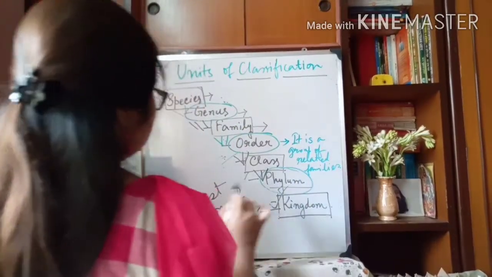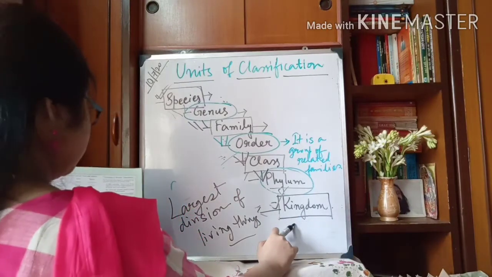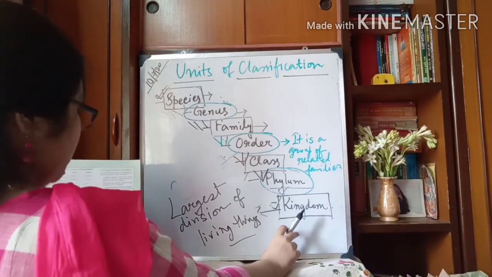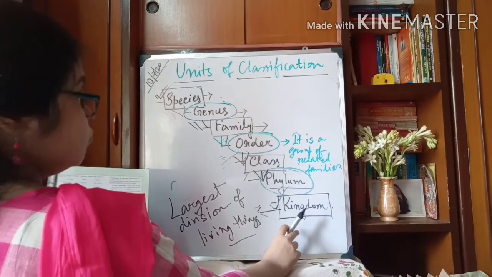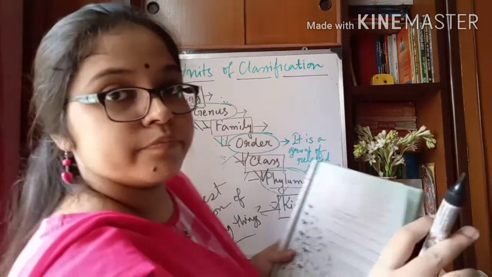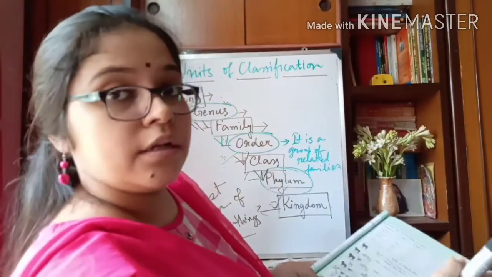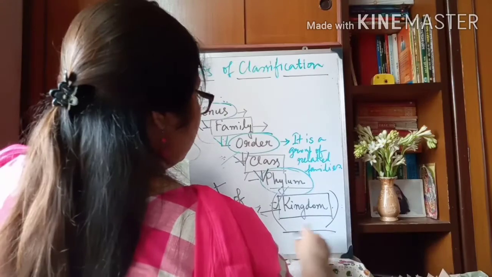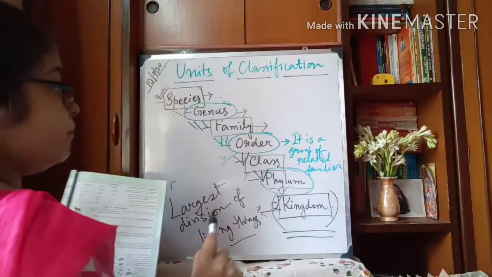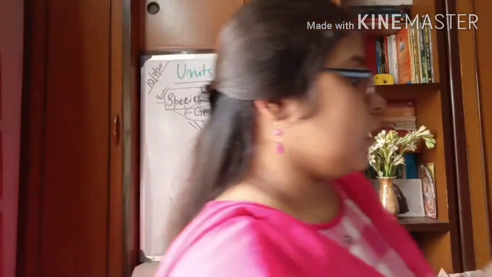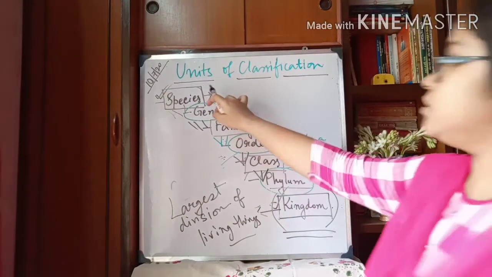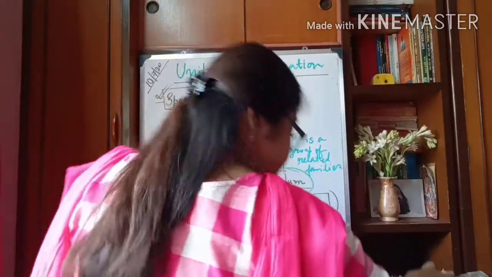So the largest division of living things is called kingdom. All animals belong to the animal kingdom, which is an example. So these are all about the units of classification.